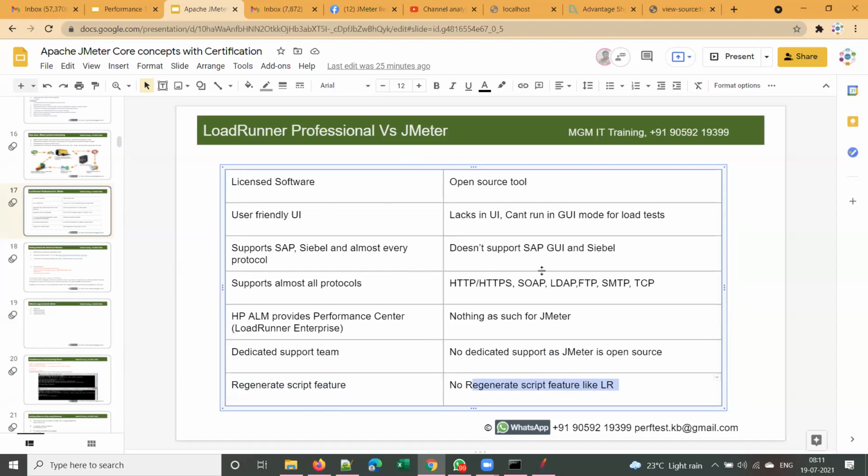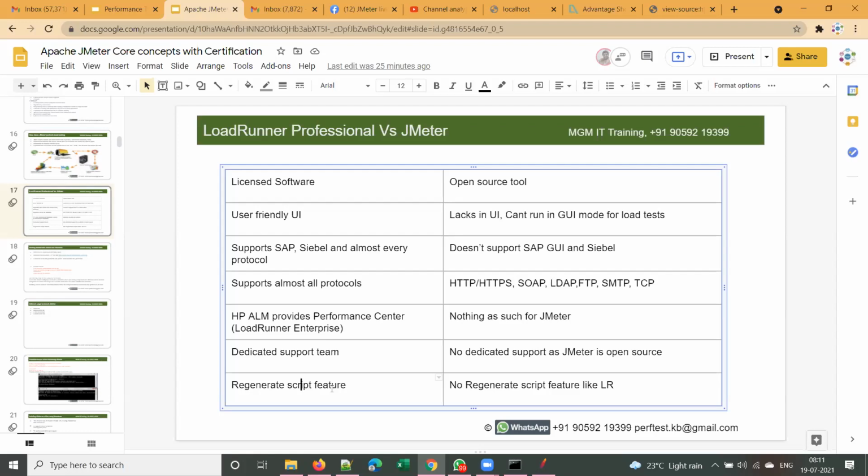Those who joined from JMeter will come to know all this once we start LoadRunner. We can also mention for LoadRunner Professional, 50 users, right? Yes, the trial version supports 50 users.